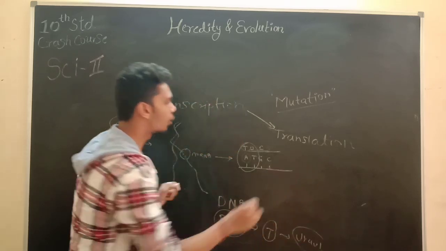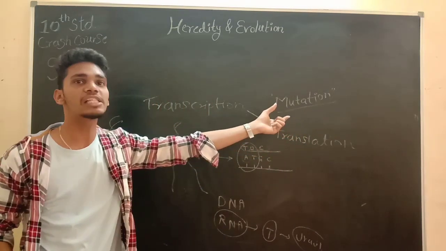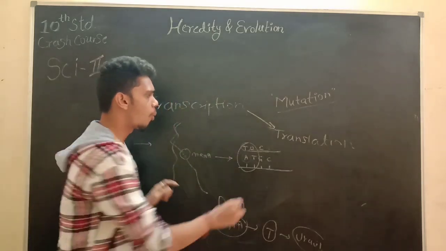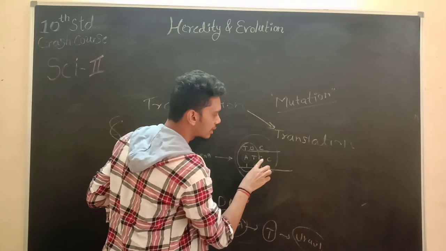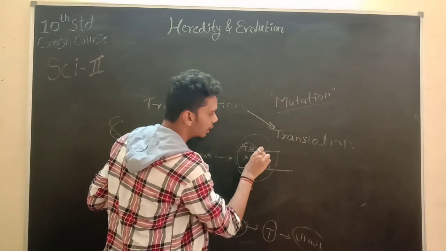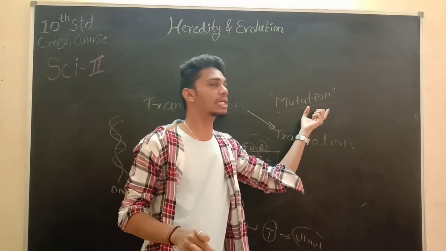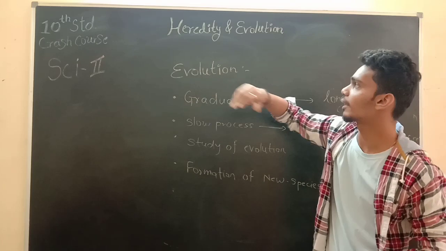Okay. So now what is happening over here? We are talking about mutation. What is mutation? A minor change occurring from transcription to translation via identification of the codon. If in the case of G it becomes T or it becomes A over here, it causes a slight mutation, that is a slight change in the process. That point is called evolution.